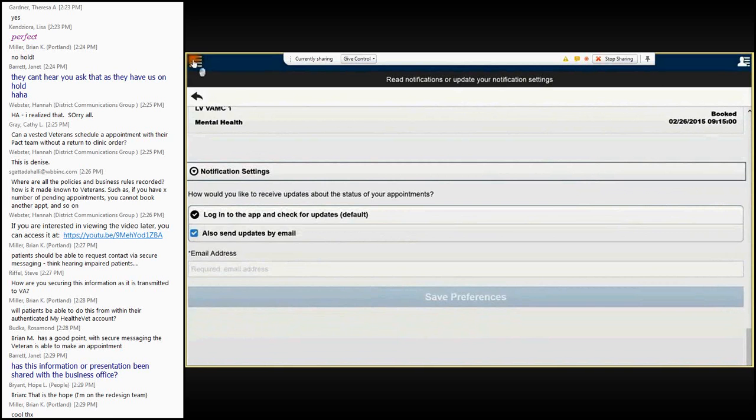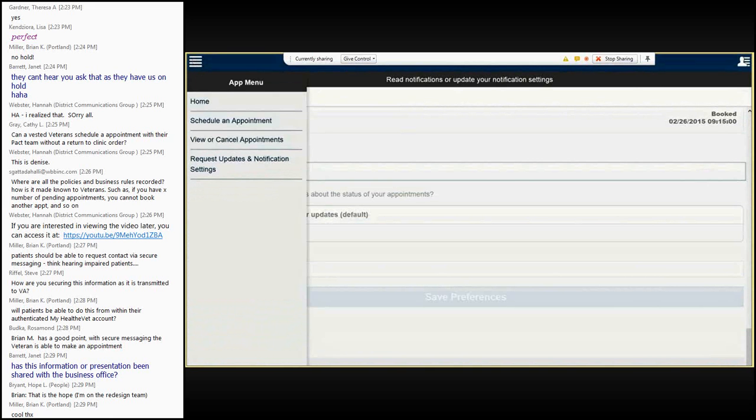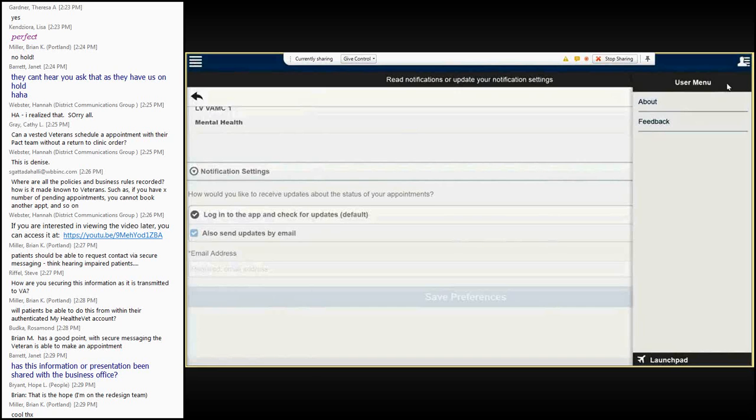We've now explored all the options in the App menu, so let's move to the User menu. From the User menu, they can also access the User Guide for the app in a separate window by selecting the About button and then the User Guide link.